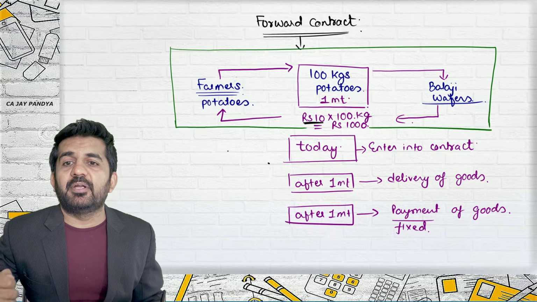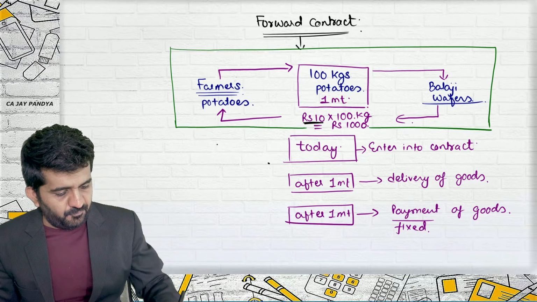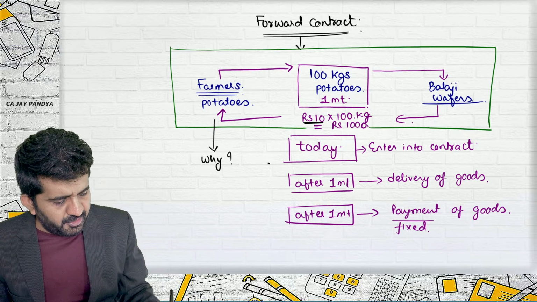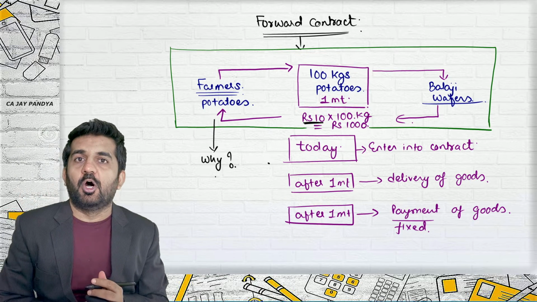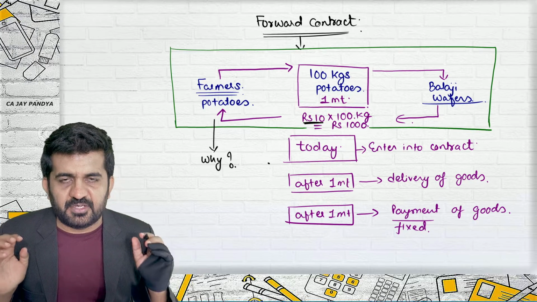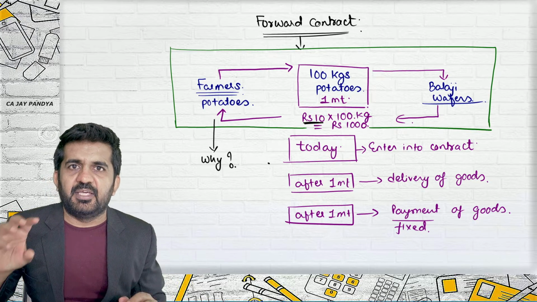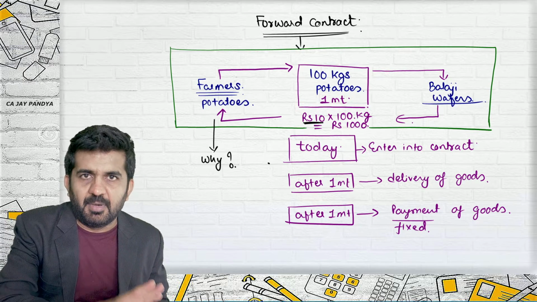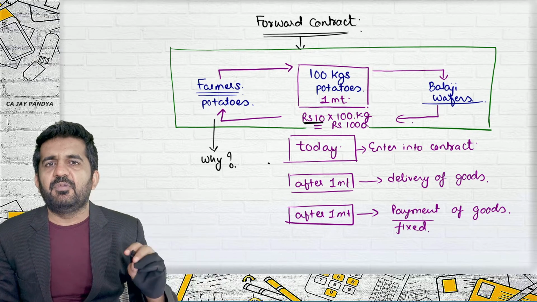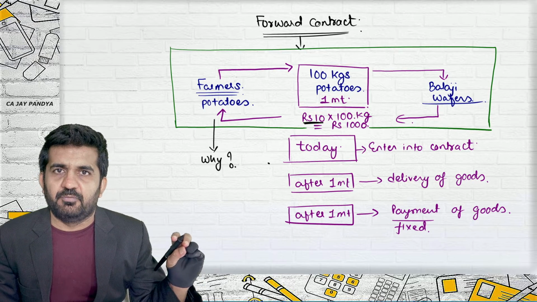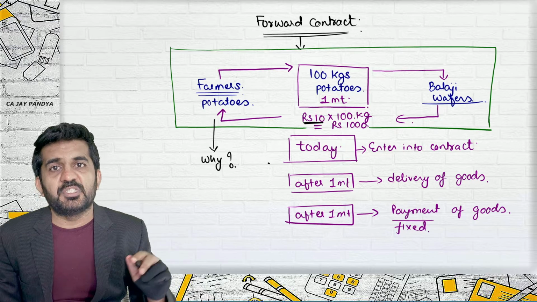Why does the farmer enter into this type of contract? My question is why? I hope the contract is absolutely clear to you all. The contract is made today between Balaji Wafers and the farmer. The farmer will be giving 100 kgs of potatoes after 1 month, and Balaji Wafers will be paying exactly 10 rupees multiplied by 100 kgs, which is 1000 rupees, after 1 month.